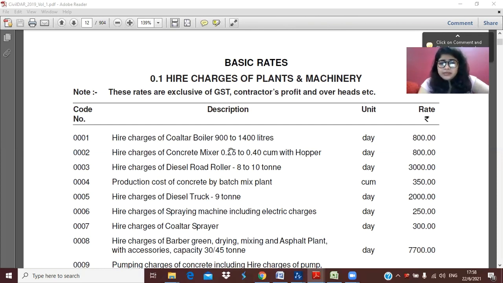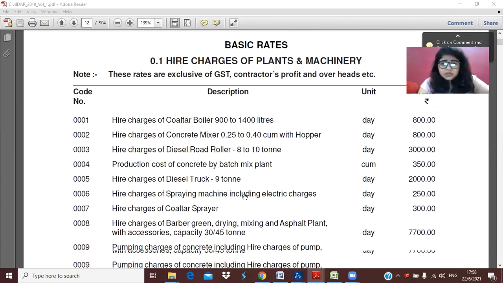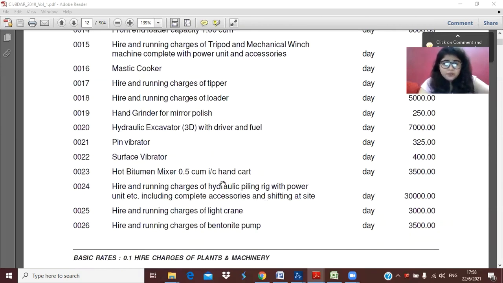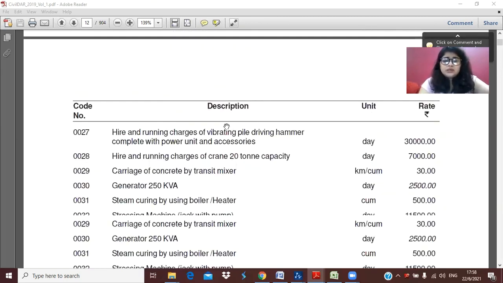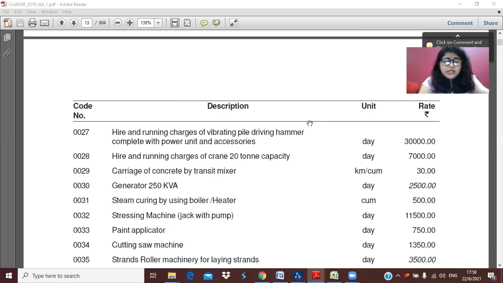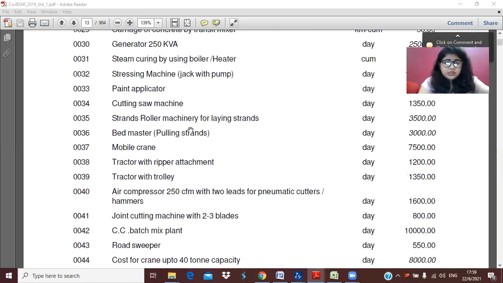I am not going to describe here how to calculate the rate. It is very easy. You already know from both sessions, where we have already provided and discussed how to calculate these rates. So I am not going to discuss it now. I am just showing you that if you are not getting any rate from your market, or actually one of our students has asked what will be the rate according to the government.